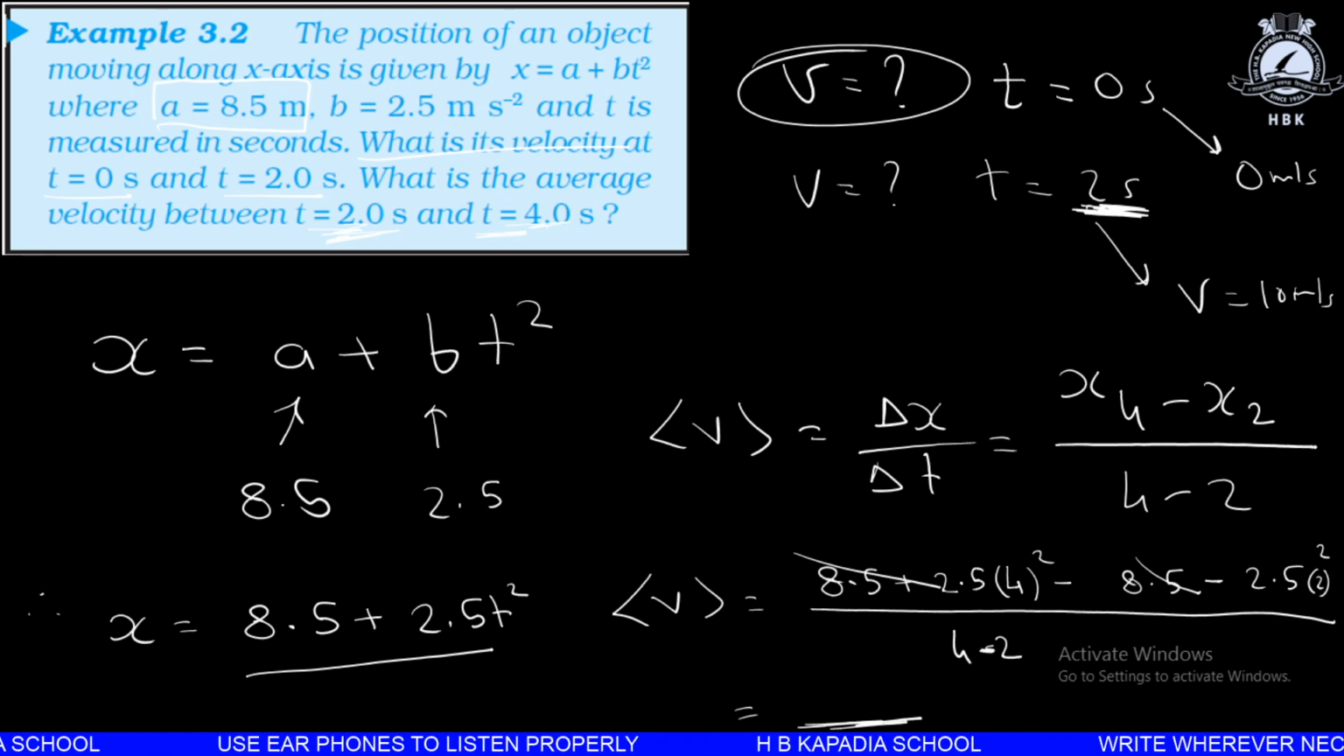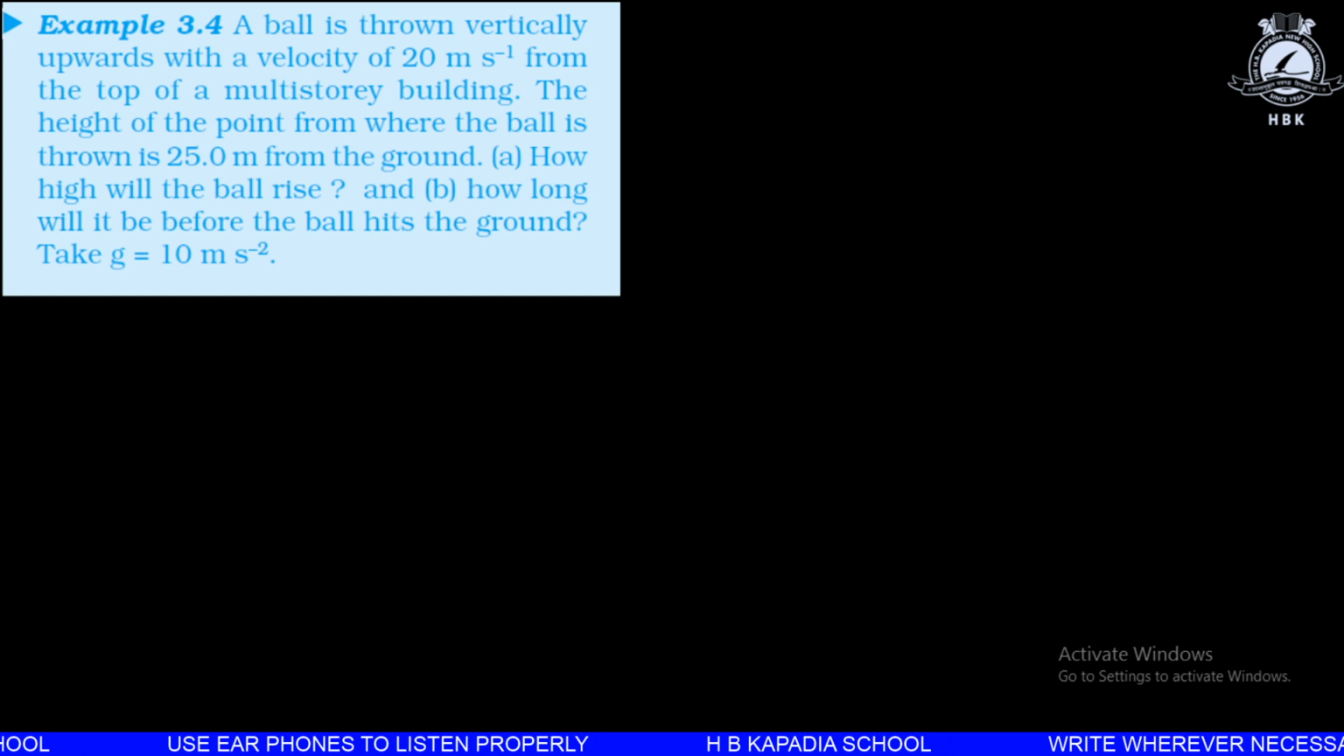Let's see, next numerical is example number 3.4. It's quite important. A ball is thrown vertically upwards with a velocity of 20 meter per second. So a ball, imagine this is a person.